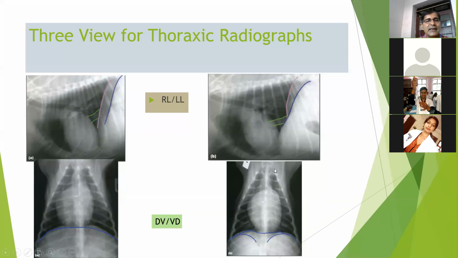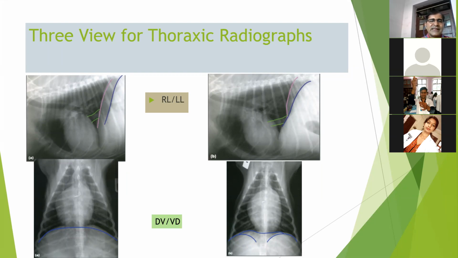Dorsoventral means that the back side is facing upward, okay, and the ventral part of the sternum is touching the cassette. So that is a DV view. Okay, the part where the X-ray enters the body, we keep first, and the part where the X-ray exits from the body, we keep last.